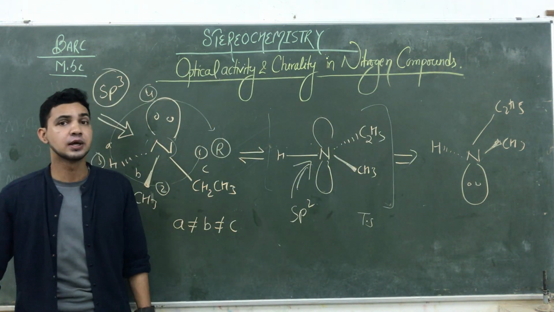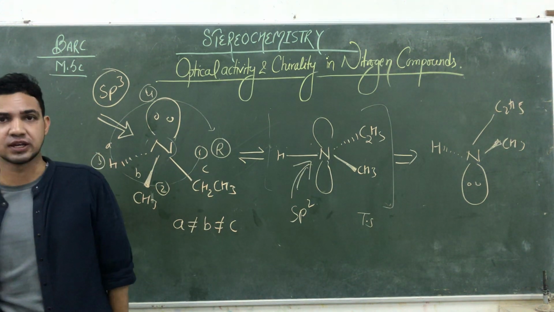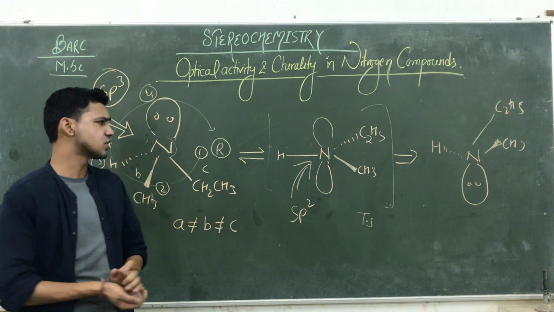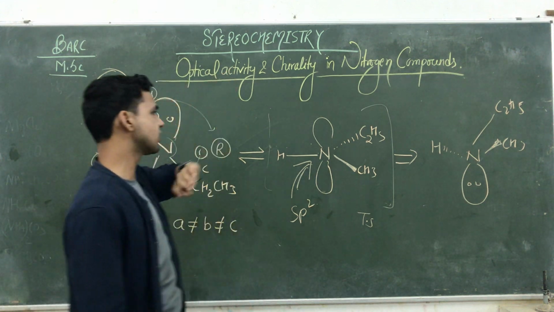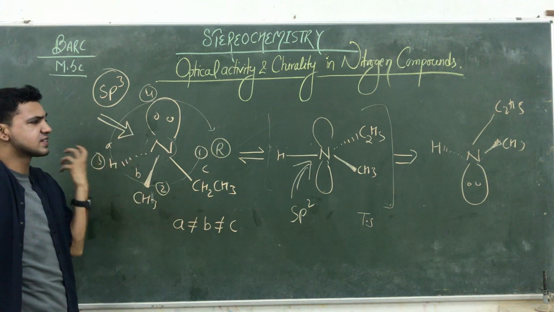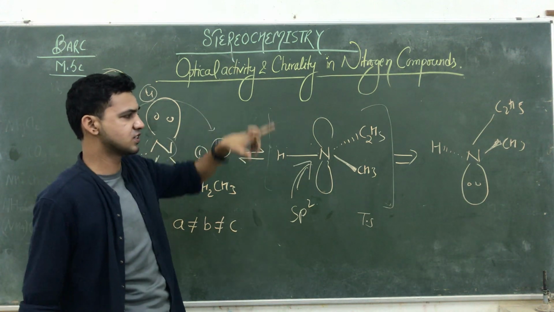ये chiral तो है, but जो flippings है, ये non-resolvable compounds है. हम identify ही नहीं कर पाते it's a R or S because this is a non-resolvable compound. So due to the non-resolvability, we are not able to say it's R or S because it's showing a flipping. So the optical activity is not here.